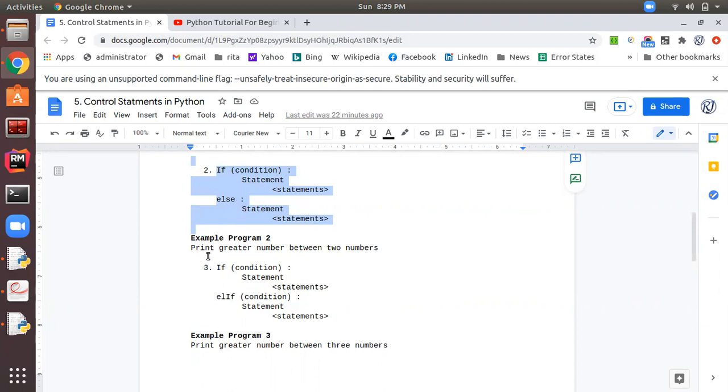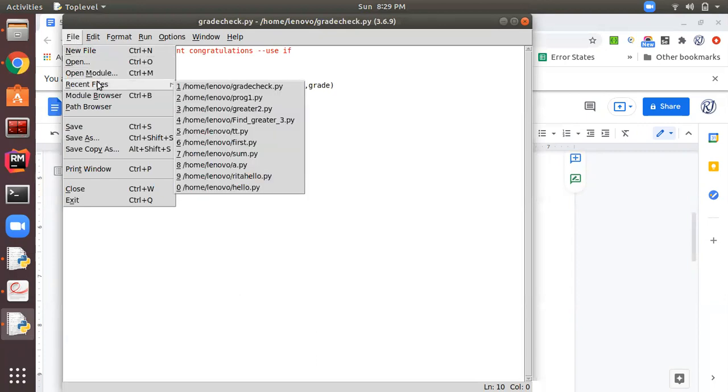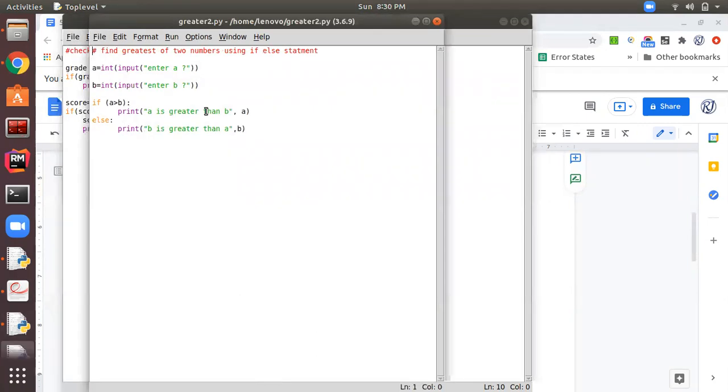So let us understand this second type of if statement, with else, with the help of a program. Let us suppose we want to find the greater number between the two numbers. We have two numbers a and b and we want to print the greater number between the two numbers. So I have already written a program for you. Let me explain this with the help of a program.